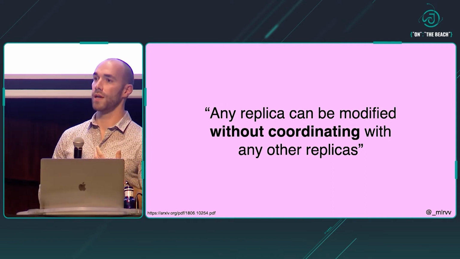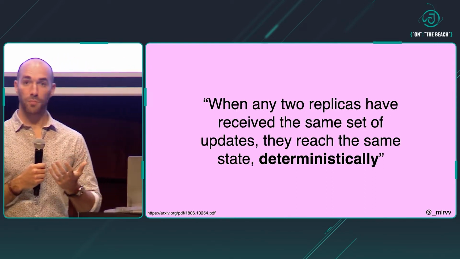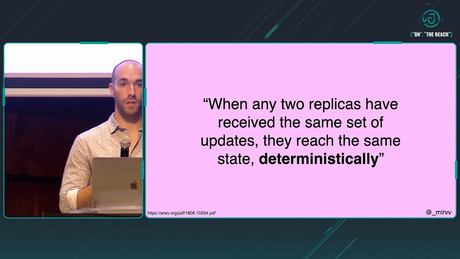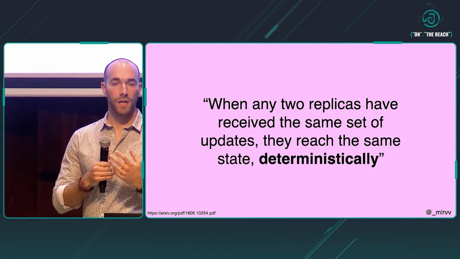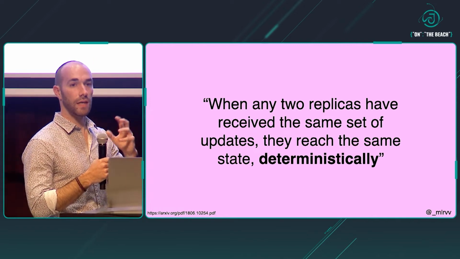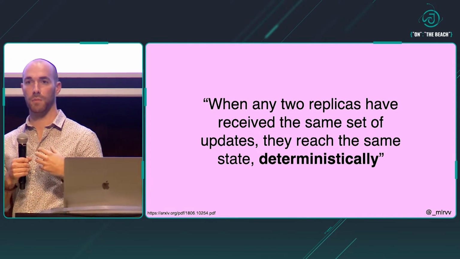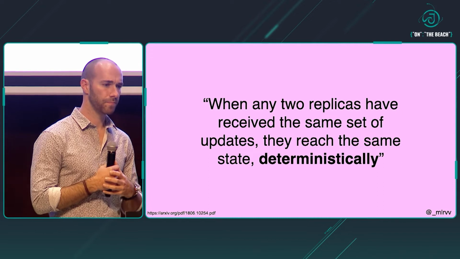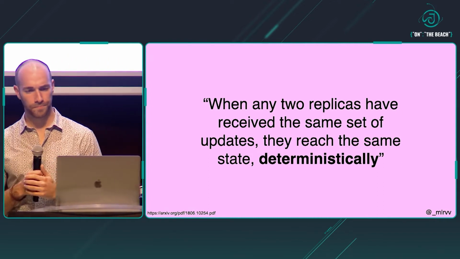And this is a pretty strong claim, right? Something that's a pretty nice property to have. The second property is that when two nodes have to synchronize, they can do it deterministically. Deterministically in this case simply means that it's not possible to have a conflict. There's no need for a leader to decide which node is right and which node is wrong. The two states can be put together in a way that's clear from the beginning, and everyone agrees with it. And this is probably an even stronger claim than the previous one.